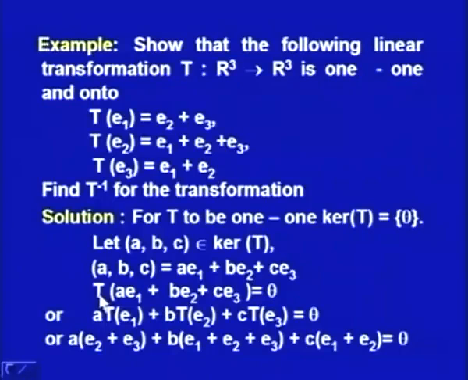So, let us apply T on this vector. That means we can write down a times T E1 plus b times T E2 plus c times T E3 is equal to theta, because T is a linear transformation. Next, we can apply the definition which is given to us: T of E1 is E2 plus E3. So, it is a times (E2 plus E3) plus b times T of E2, which is E1 plus E2 plus E3, that is what has been given to us, plus c times (E1 plus E2), which is T E3.